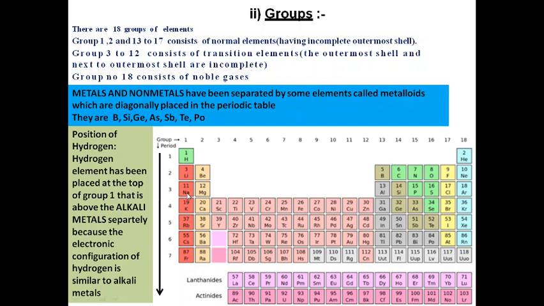Its atomic number is 11, so its electronic configuration will be 2, 8, 1. So in both the elements the valence electrons are 1, so their chemical properties will be similar. In this way, when the elements are arranged according to increasing atomic numbers, the elements having the same number of valence electrons occur at regular intervals.